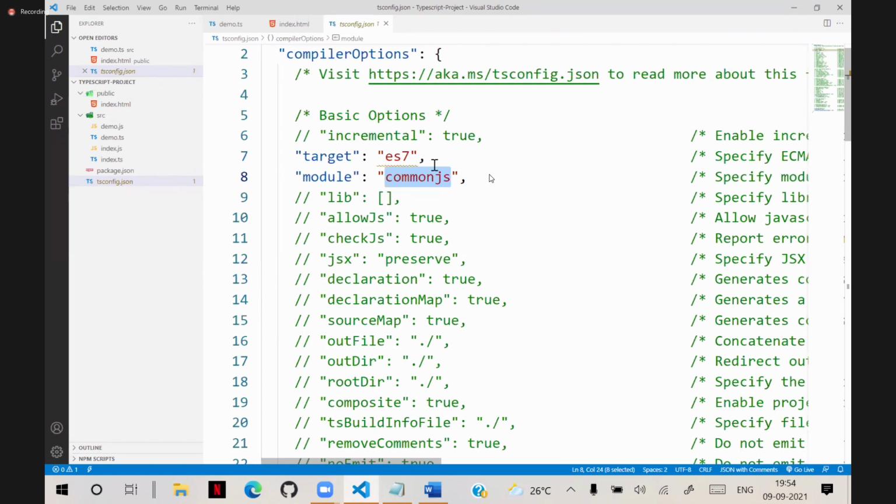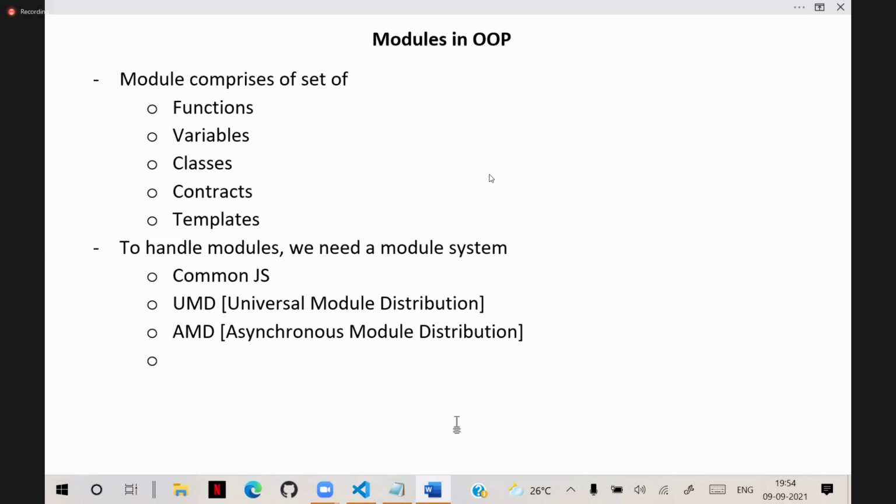So TypeScript by default comes with a module system. So here TypeScript uses CommonJS module system. It is enabled with CommonJS module system. So it is by default, when you install TypeScript, automatically TypeScript is installed with modules.